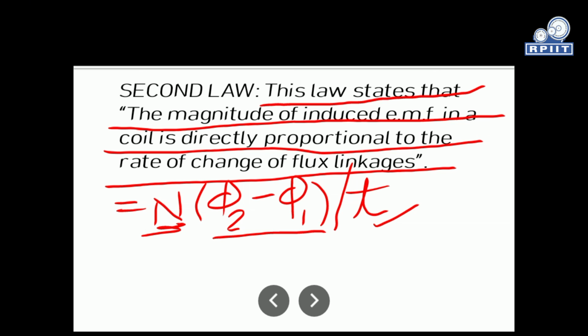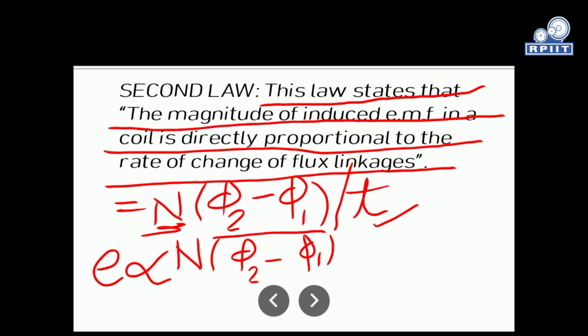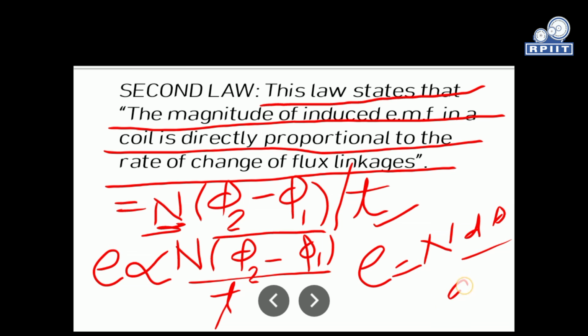According to Faraday's law of electromagnetic induction, the induced EMF E is directly proportional to N times (phi 2 minus phi 1) divided by t, or in differential form we can write E is equal to N d phi by dt. Now this is the second law.